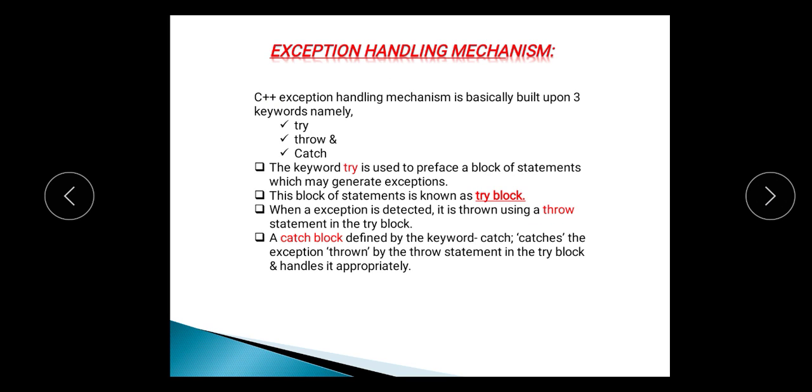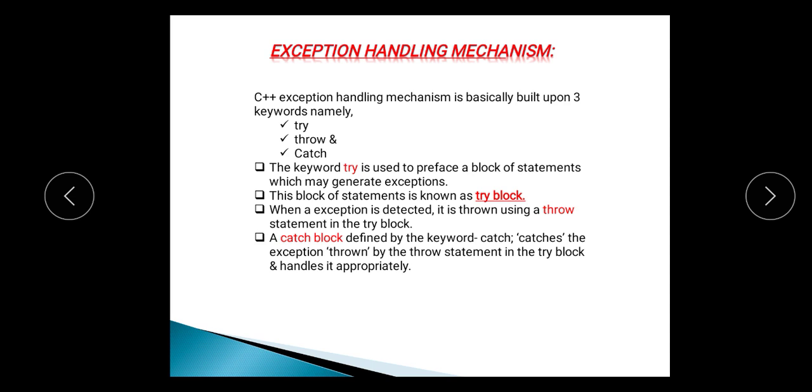So the C++ exception handling mechanism is basically built upon three keywords, namely try, throw and catch. The keyword try is used to preface a block of statements which may generate exceptions, and this block of statements is called a try block. Now when an exception is detected in this try block, it is thrown with the help of the throw statement in the try block.